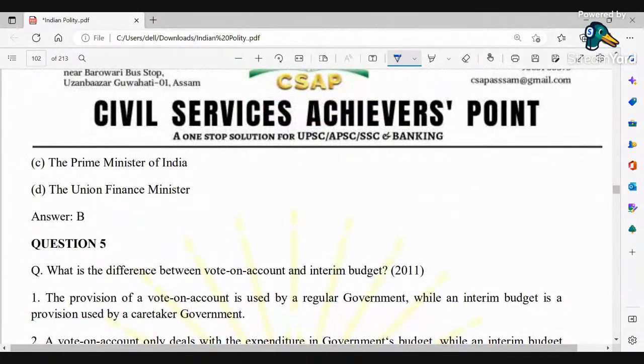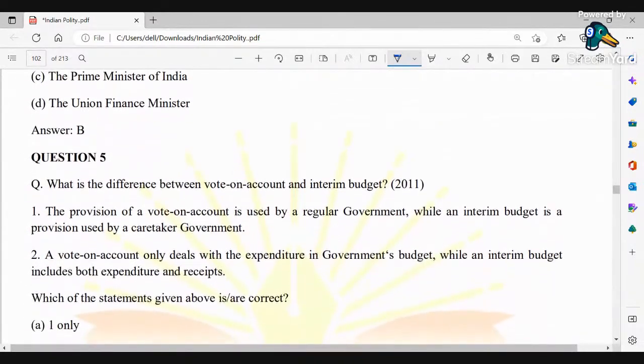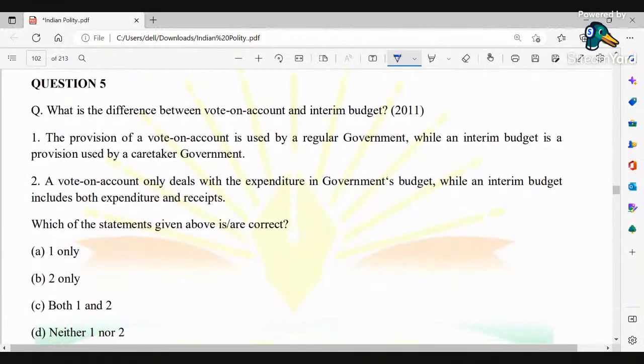Next, what is the difference between vote on account and interim budget? The provision of vote on account is used by a regular government, while an interim budget is a provision used by a caretaker government. A vote on account only deals with expenditure in government budget, while an interim budget includes both expenditure and receipts. Which of the above statements is or are correct? One only, two only, both one and two, neither one nor two. So question number 5, give us the correct option.